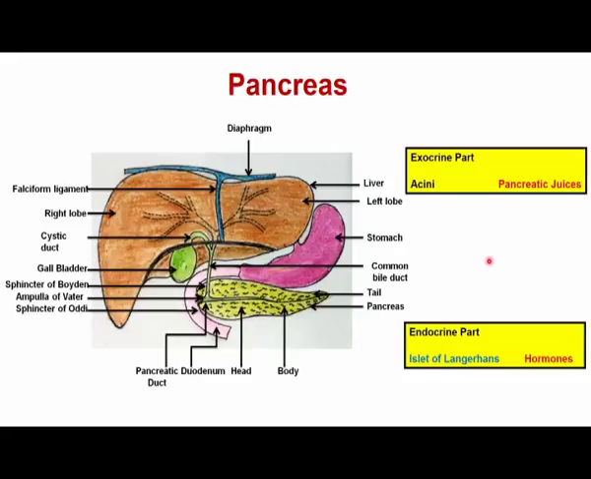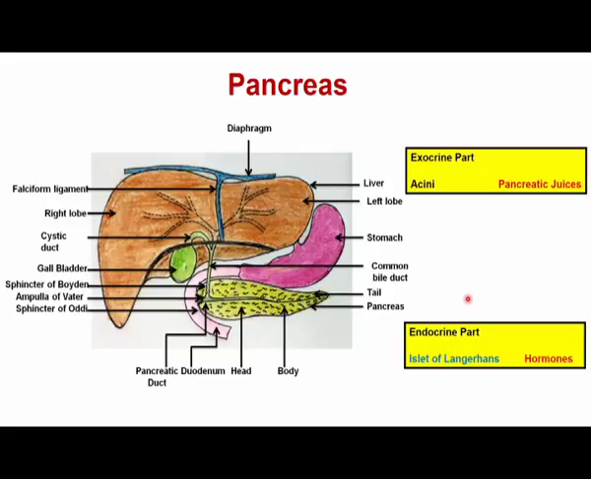On the other hand, the third cells, which are known as the delta cells, are present on the periphery of the gland, and they secrete somatostatin. The somatostatin regulates the activity of alpha and beta cells, and that is how somatostatin controls the level of insulin and glucagon from the pancreas.